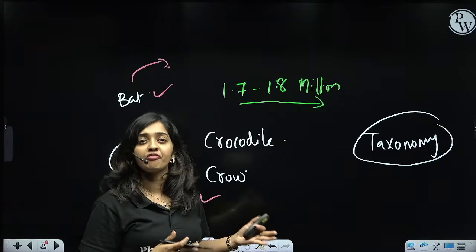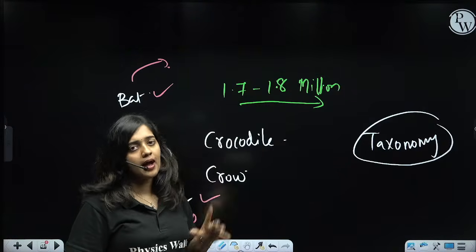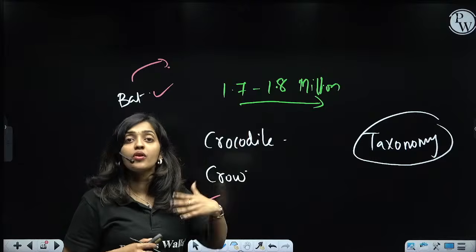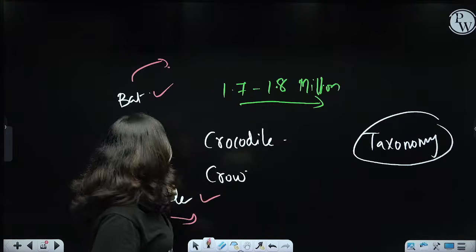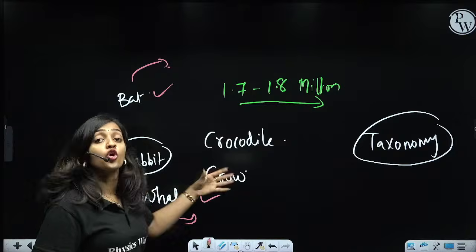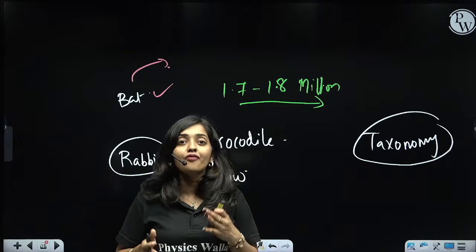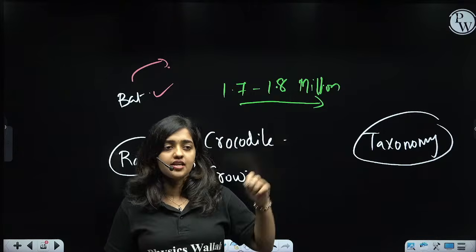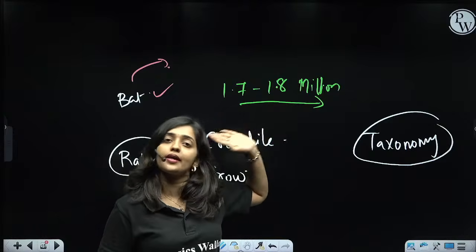At the time of Nipah and all, we had some research regarding this bat, and at that time, if we had considered bat as a bird, it would have been difficult. So how did we understand that bat is a mammal, whale is a mammal, rabbit is a mammal, crow is a bird? Because we studied after discovering all these organisms. Just discovering and summarizing the total count, like 1.7 to 1.8 million species, is not enough.